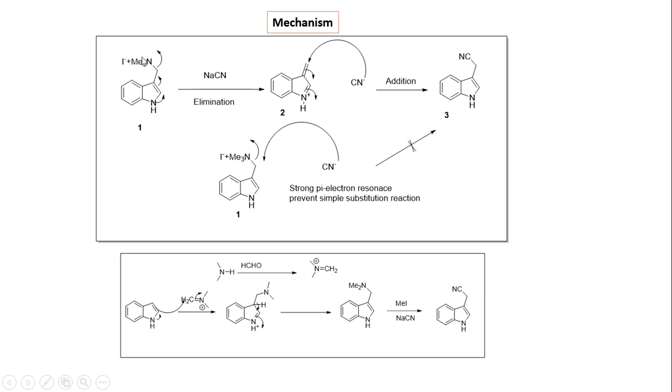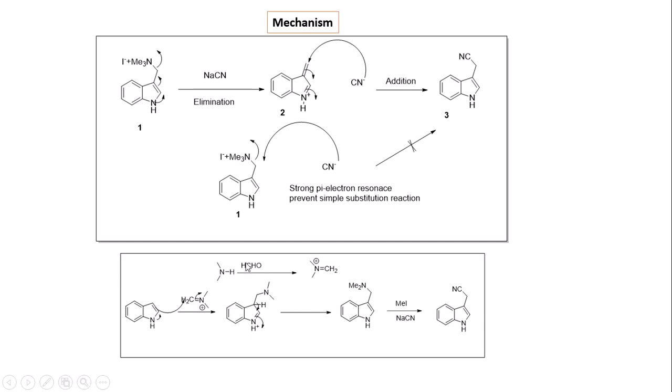then this NMe3 neutral species leaves from the species, and this substrate is produced, and this substrate on addition of CN minus gives our desired derivative. The mechanism is elimination followed by addition, and this compound is mainly formed by the addition of